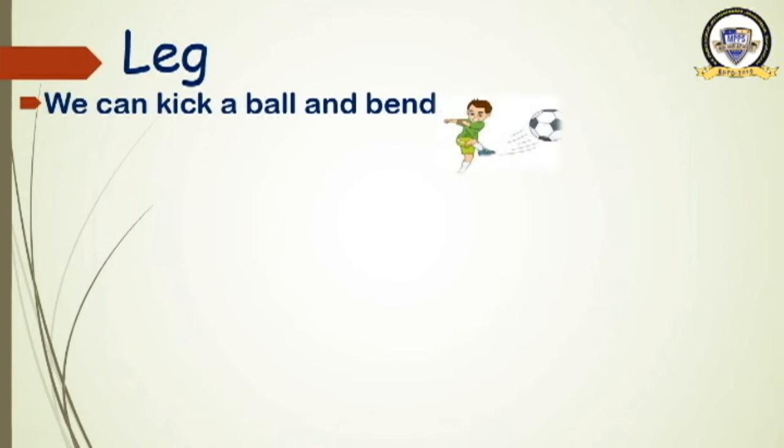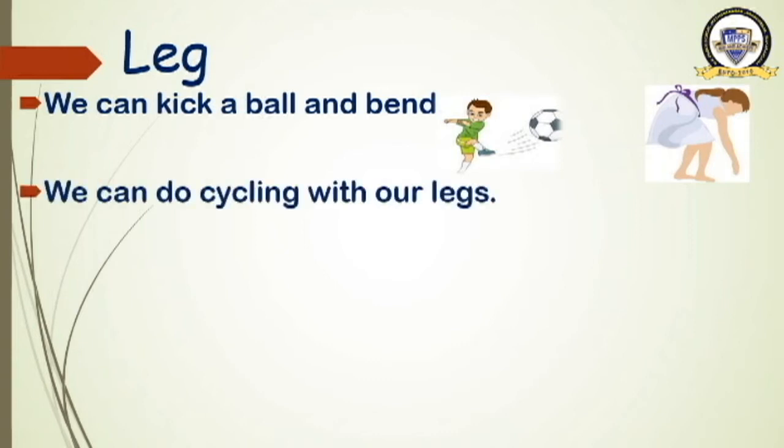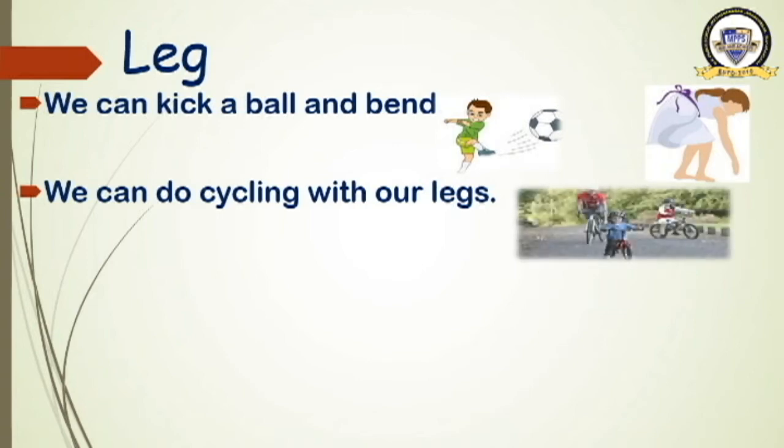And what else do we do with the leg? We can bend. This girl is bending down. She is bending to take something from the ground. For that, her spine and the legs help her. Okay, so let us see what else is done by our leg. We can do cycling with our legs. Do you like cycling? Yes, good. And we do the cycling with our legs. See this picture? These people are cycling. Which body part helps them? Legs. Legs have many other functions also.